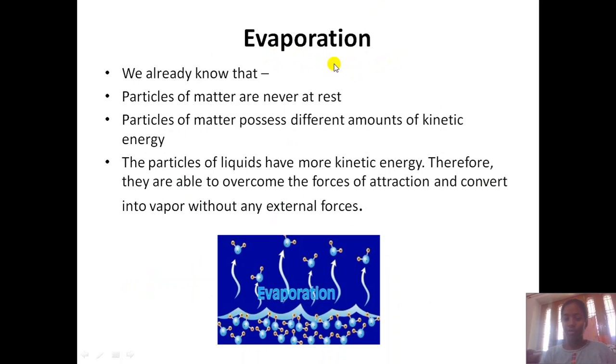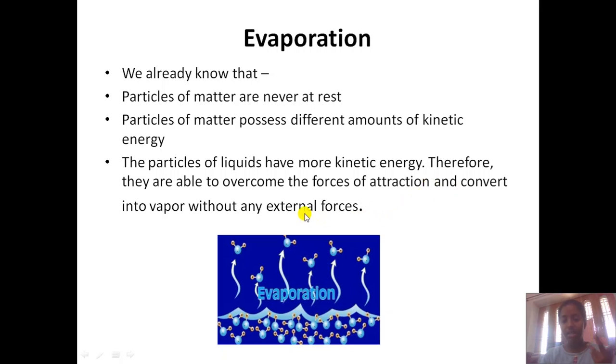Again, evaporation is one of the easiest topics. We know very well that particles of matter are never at rest. They continuously move. They possess kinetic energy. Whenever you provide heat energy, or due to sunlight, the water on the land gets evaporated.